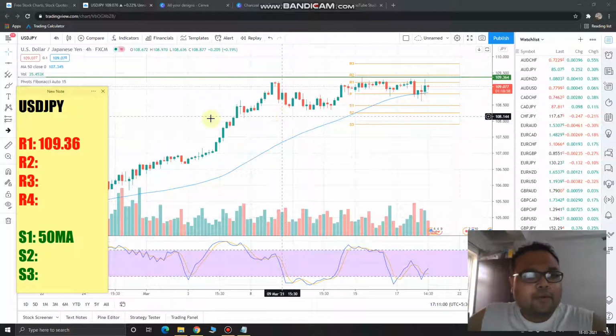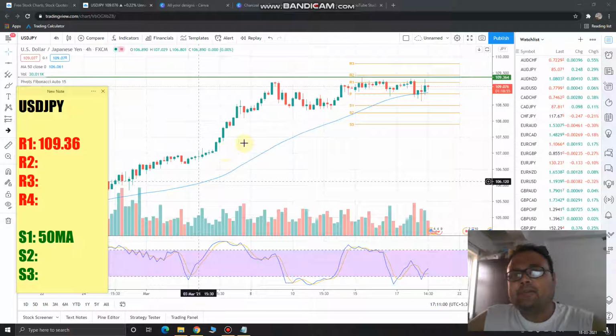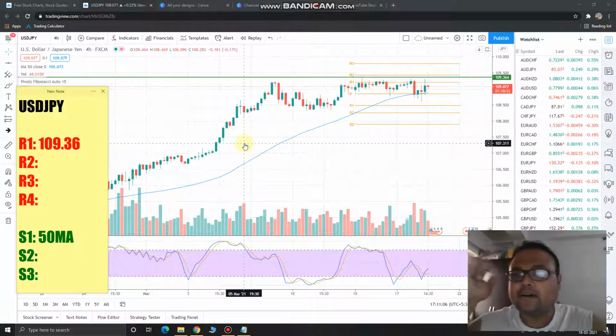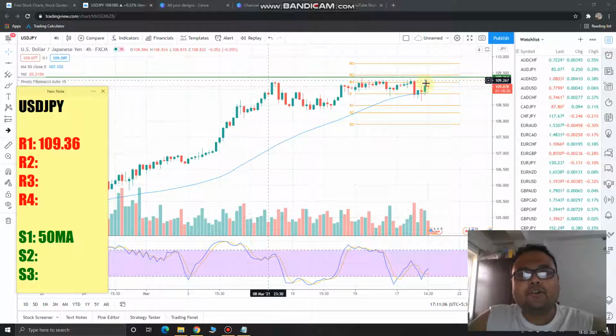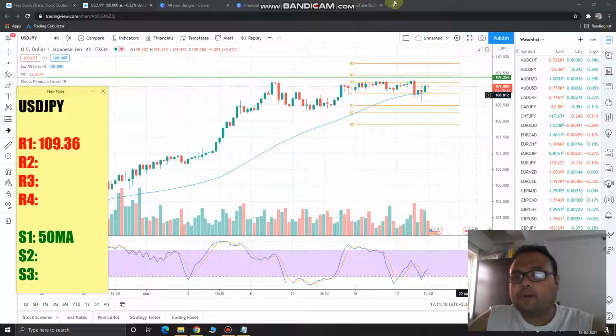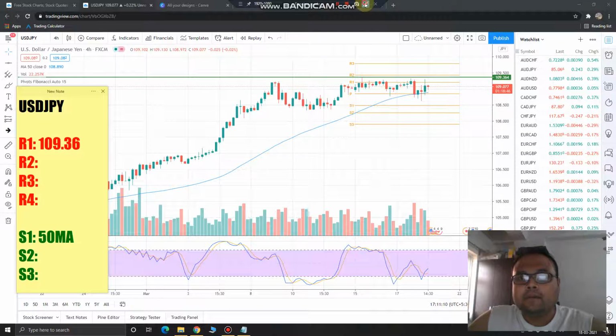So we can see that right now the market is in a beautiful uptrend. Yes, the uptrend is still on. And the market is right now trading at 109.08. Okay, so the uptrend is still on.